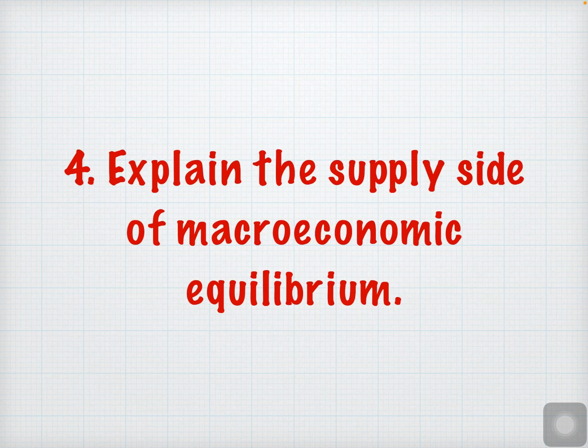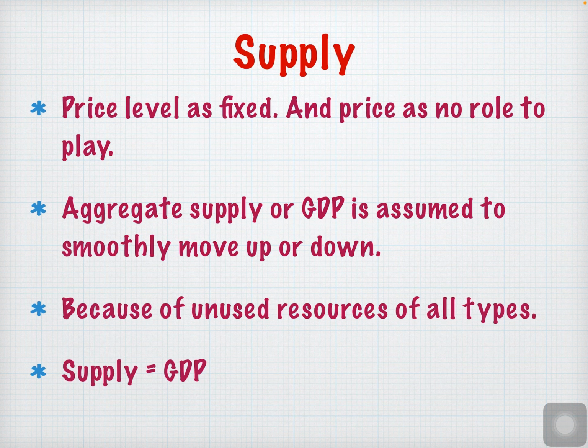One of the 6-mark questions you have in this chapter: explain the supply side of macroeconomic equilibrium. Let's see the answer. First of all, we have to assume a few things to prove the supply side of macroeconomic equilibrium. The first assumption we have taken is that the price level is fixed.